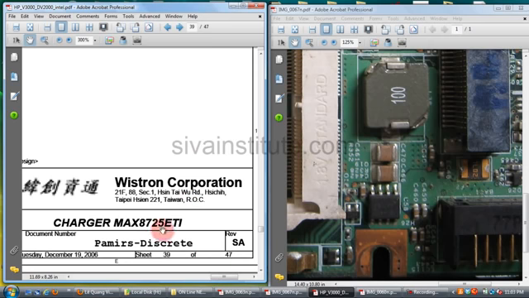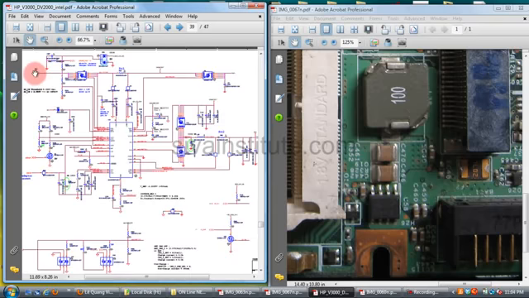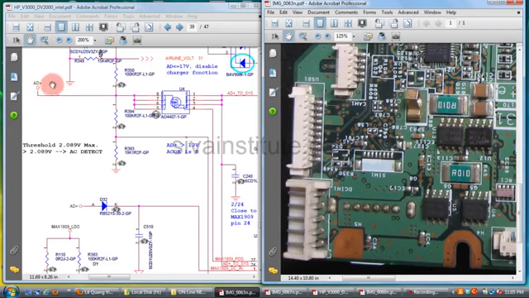Charger MAX8725. This is the charger IC. This is the adapter path. This is the battery path. This is the adapter. Adapter voltage comes to this FET. This is adapter plus. This voltage comes from page number 46.